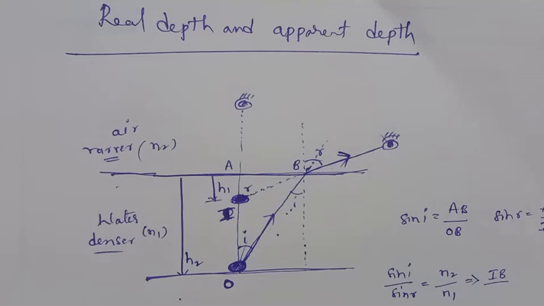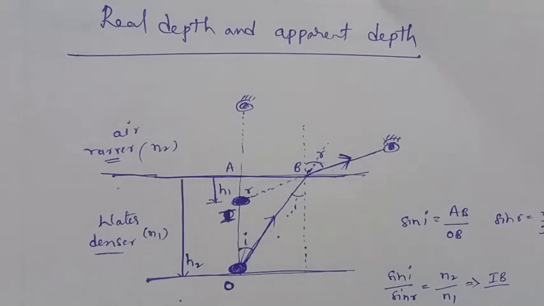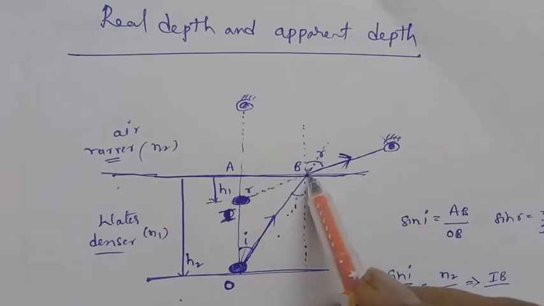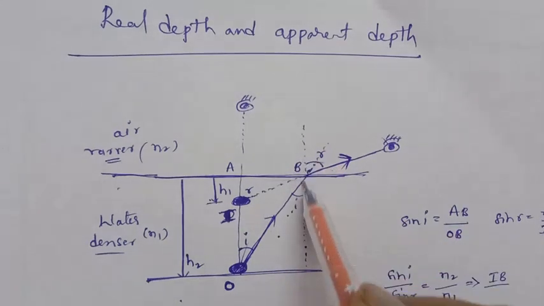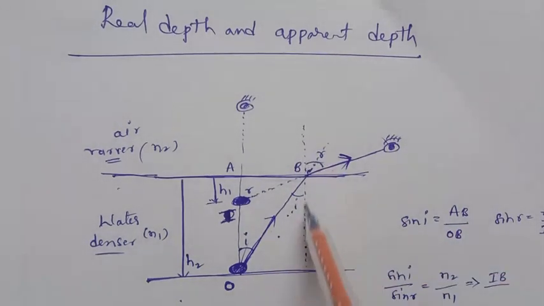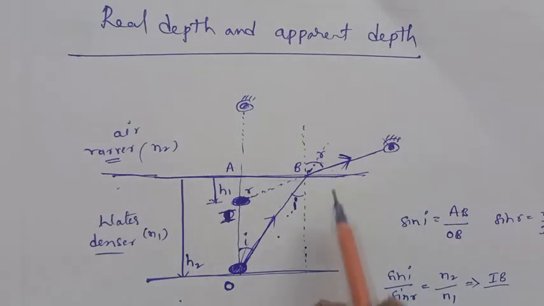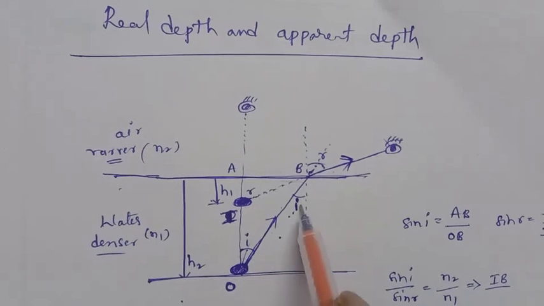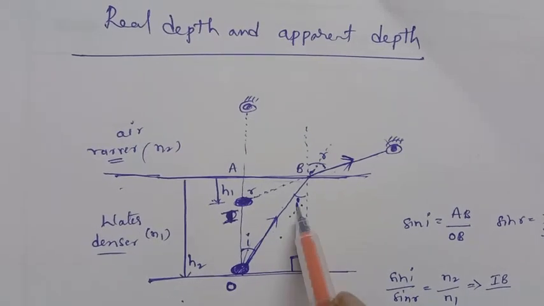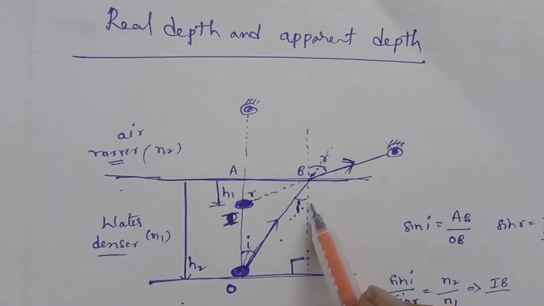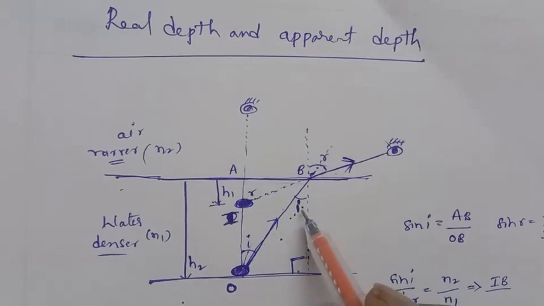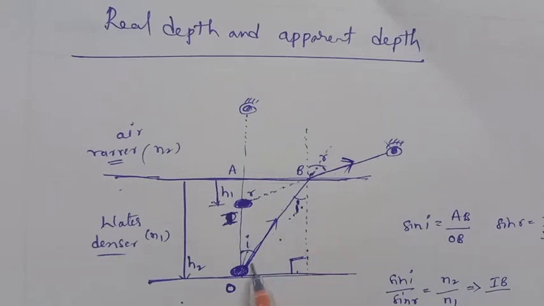To determine it, we can assume some triangles here. If this is the incident ray, how do we measure the incident angle? At that point you can draw a normal. The angle this normal makes with the incident ray is called the incident angle, and after it bends, this is called the angle of refraction. If this is the incident angle i, here also it is i. Why? Because this is 90 degrees. If this is i, then the remaining sum of the angles must be 90, so this is 90 minus i.